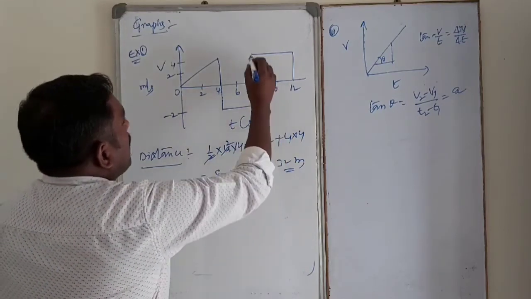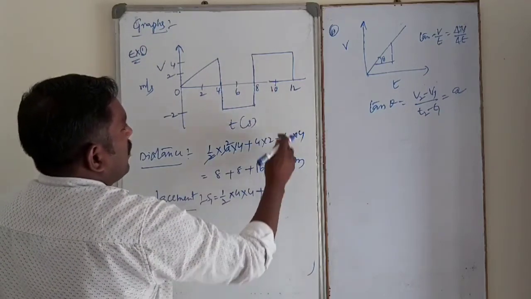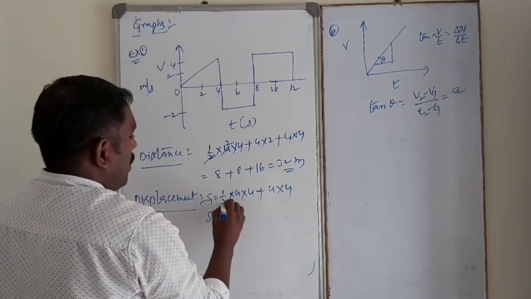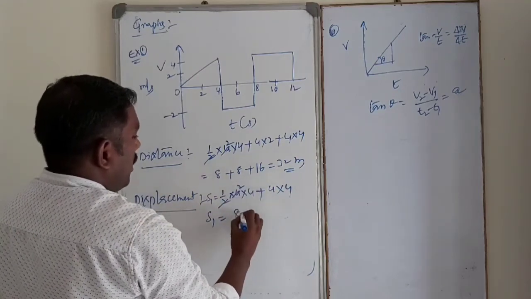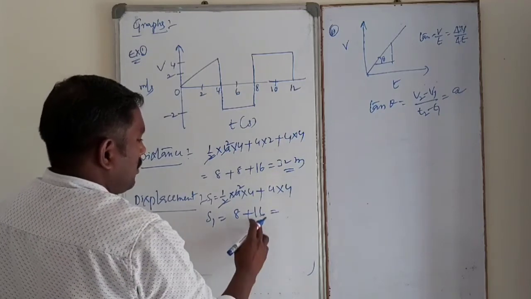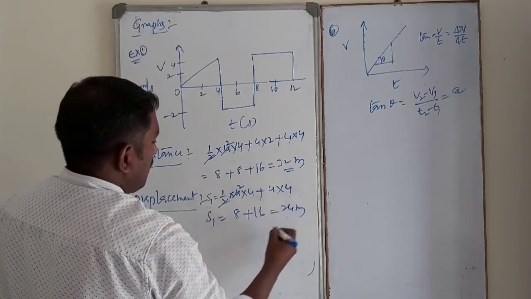This is 4 into 4, this is also 4. So S1 is equal to what? 4 into 2, 8, plus 4 into 4, 16. That is equal to 24 meters.